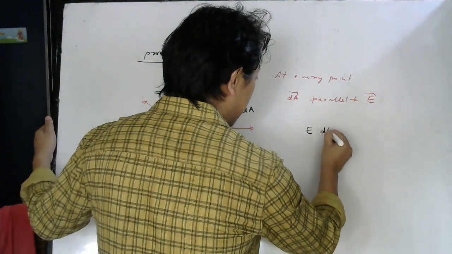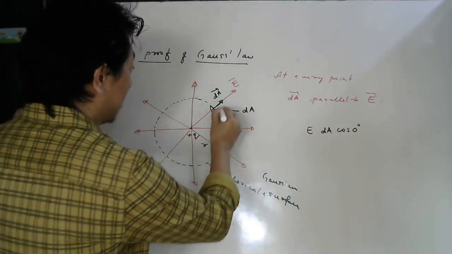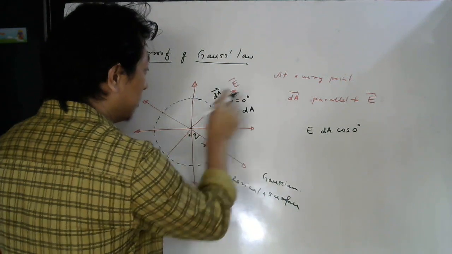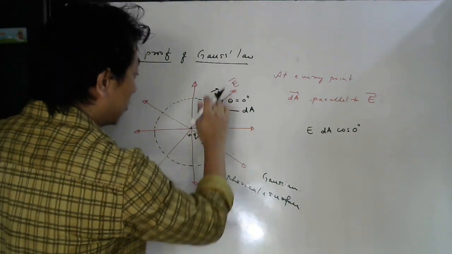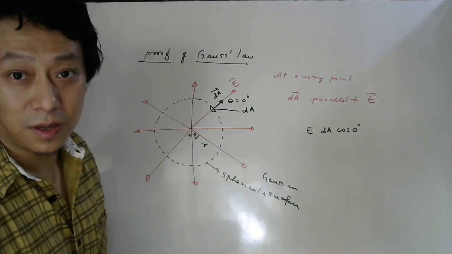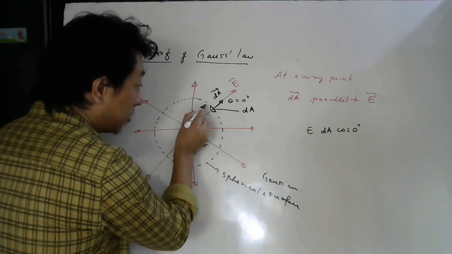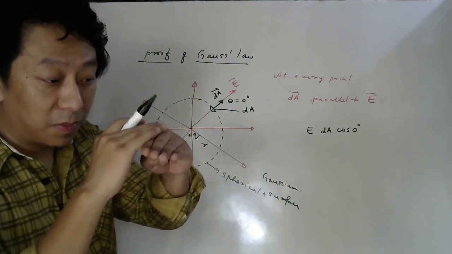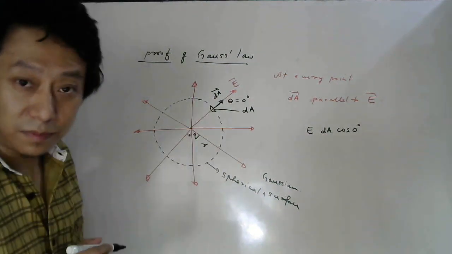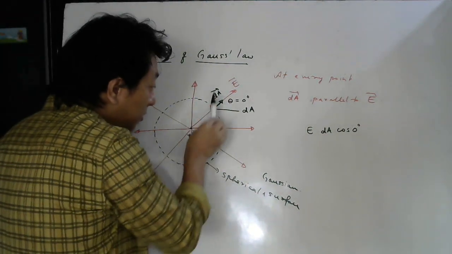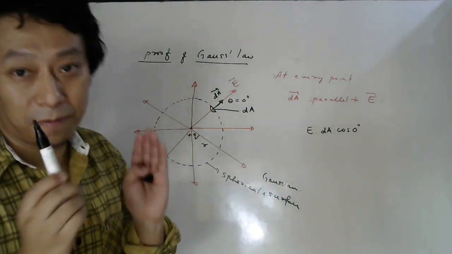E dA cos theta. What is theta here? The angle between these two is 0 degrees. This area vector is also radially outwards because it should be perpendicular to this part of the sphere. Understanding or not? If you know school geometry, then you know perpendicular to a small part of a circle must be the radius. So the area vector must be along the radius because I have taken a sphere.